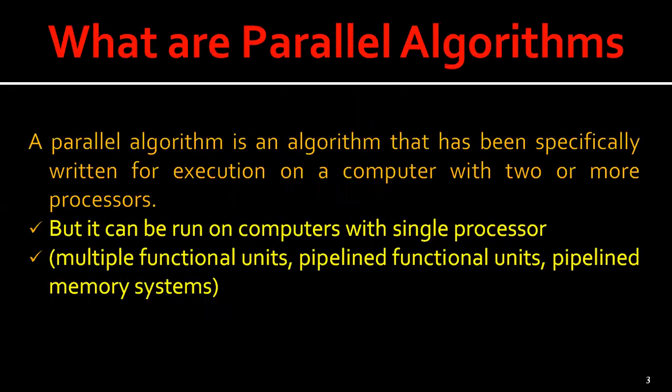So what are parallel algorithms? Parallel algorithms are concurrent algorithms as opposed to a traditional sequential algorithm. A parallel algorithm can be executed a piece at a time on many different processing devices and then combined together again at the end to get a correct result. So we can say a parallel algorithm is an algorithm that has been specially written for execution on a computer with two or more processors.